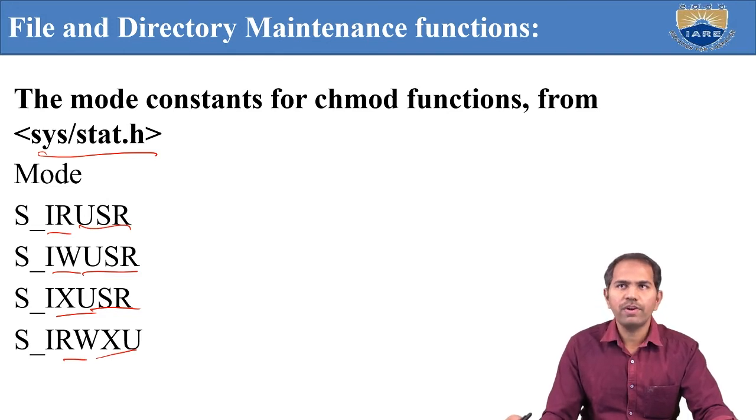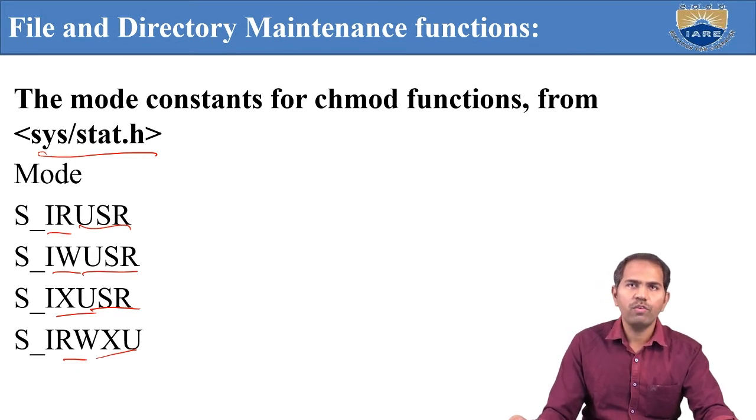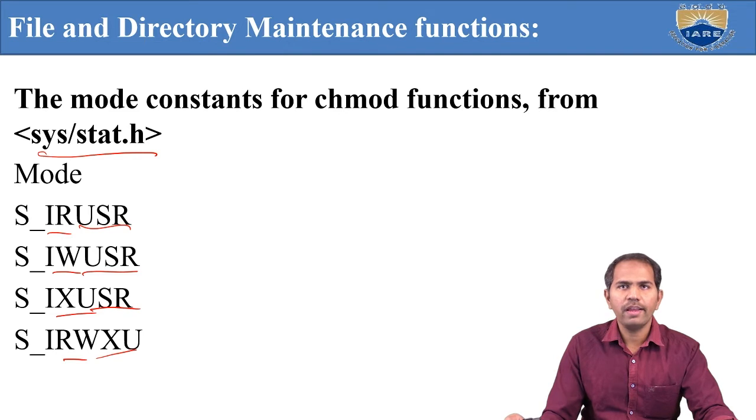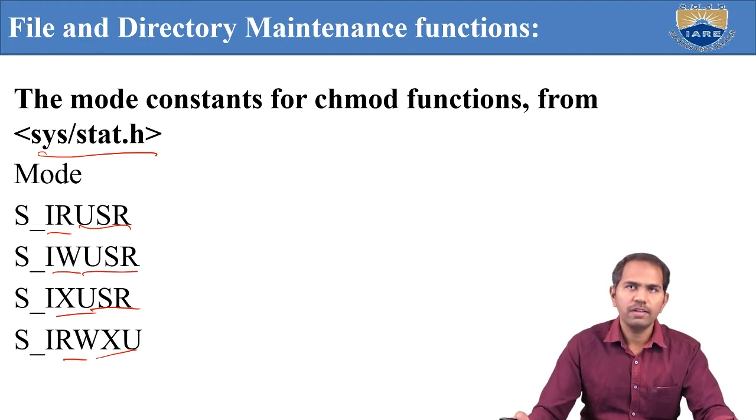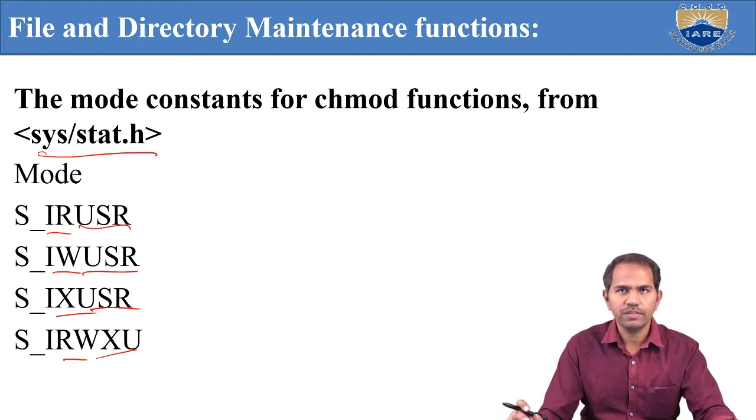These are the different chmod mode constants, like selecting only read mode, S_IRUSR, where the user can only read. S_IWUSR means the user can write. So these are the chmod functions.